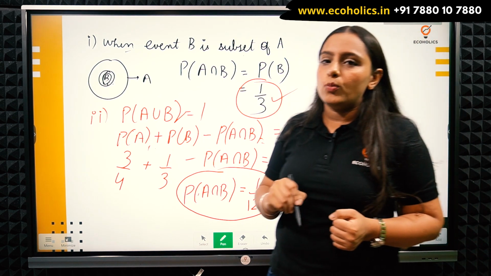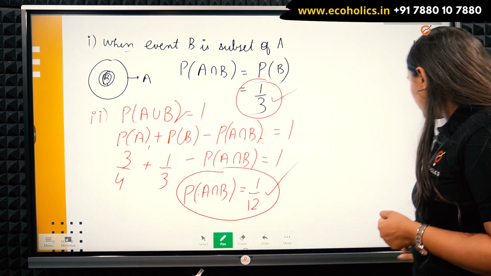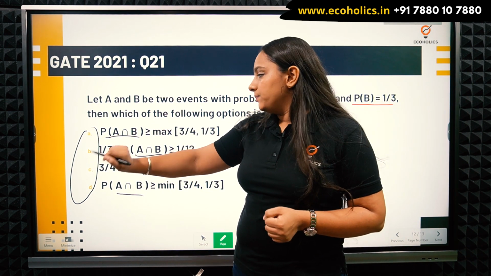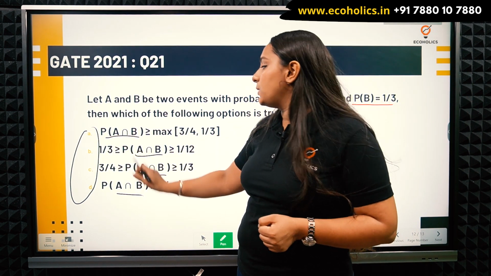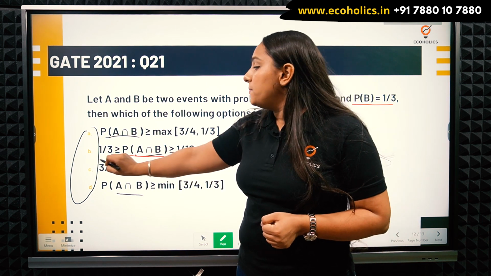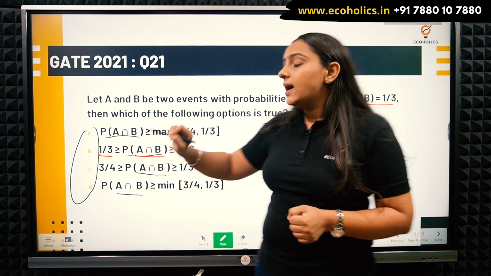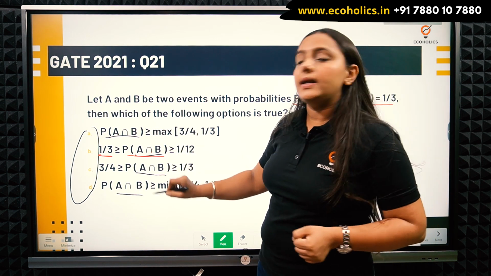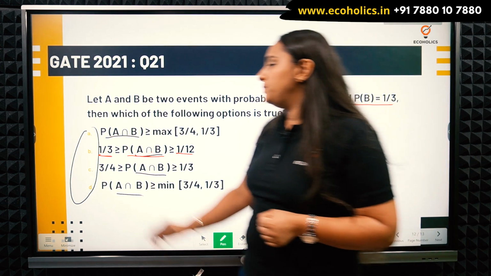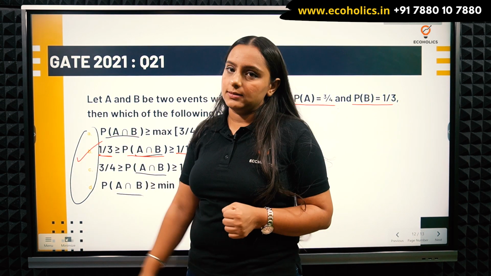Option B says that probability A intersection B can be at most 1 by 3, and the minimum is 1 by 12. So I will go with option B, and that's the correct answer.